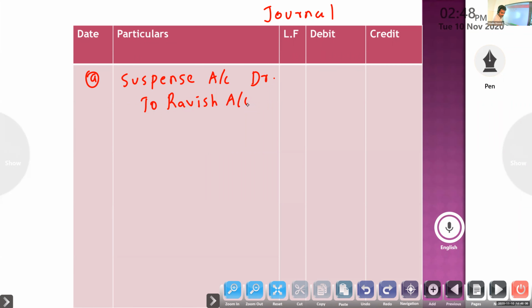Difference 2,000. Suspense account to Ravish account, being undercasting of Ravish.